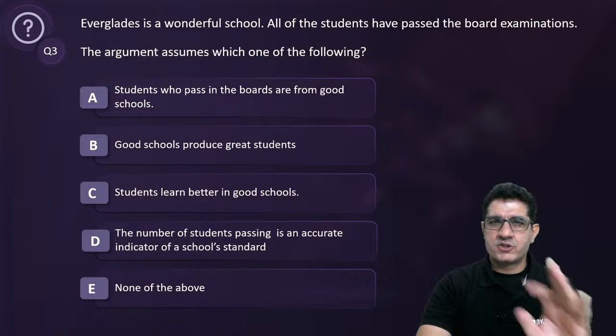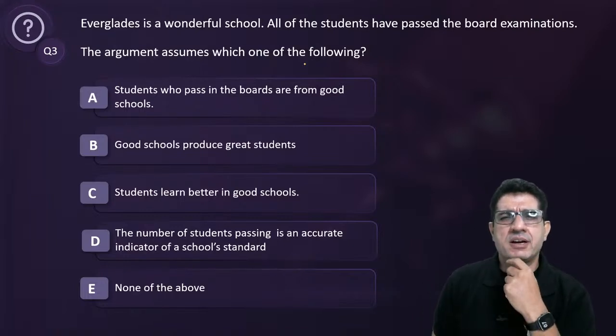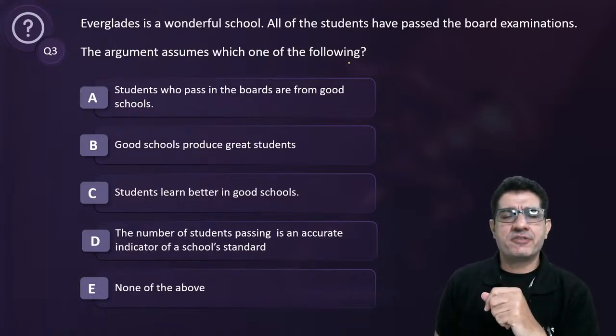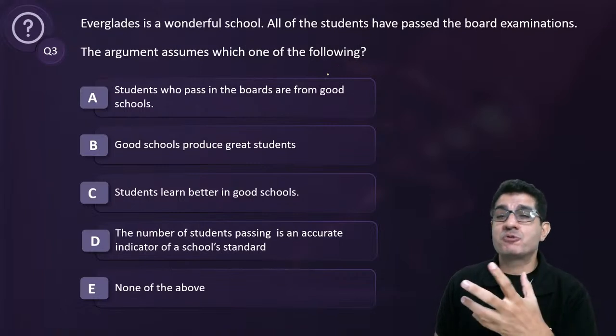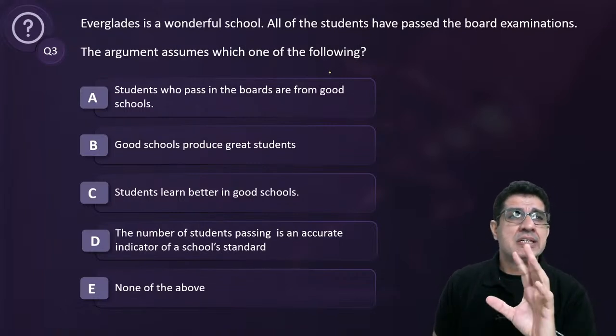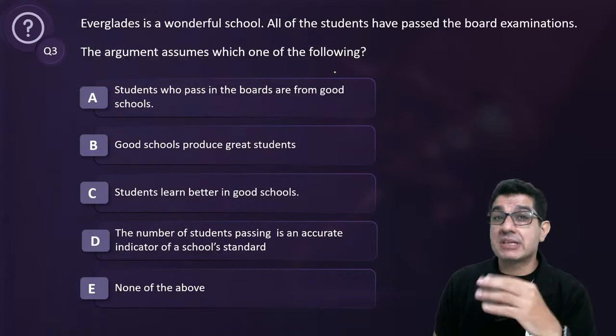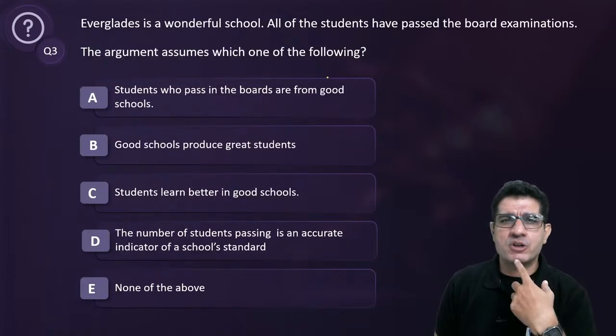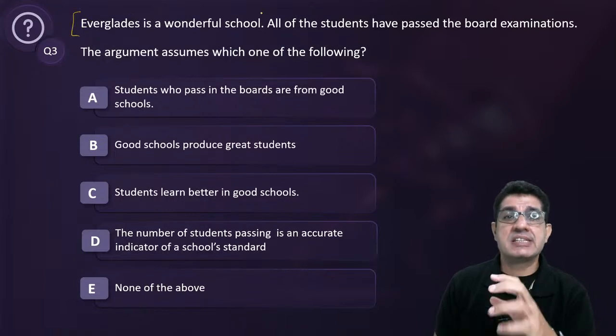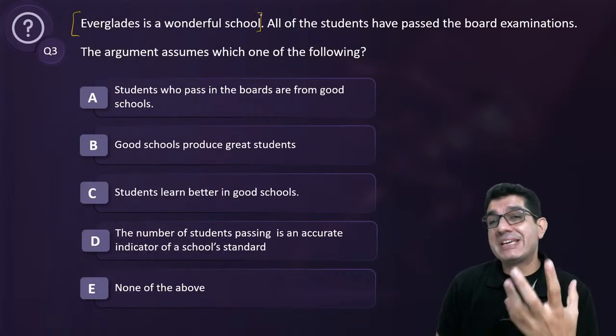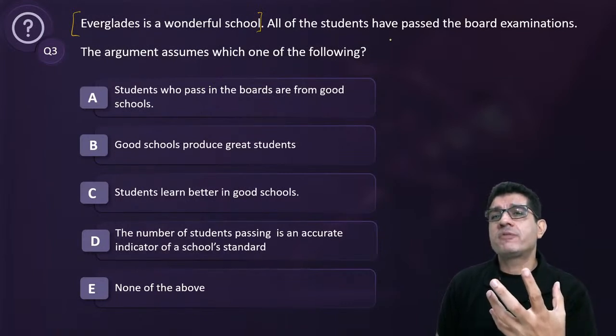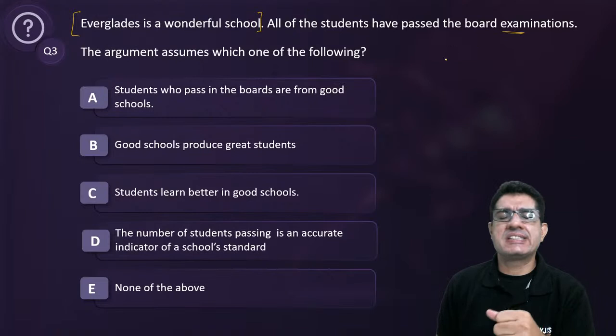Ready? So, typically, in a critical reasoning kind of an assumption question, it is important for us to first and foremost figure out the premises and the conclusion, the reasons and the conclusion given in the argument. So, the conclusion here is that Everglades is a wonderful school. Why? On what basis are we saying this? All of the students have passed the board examinations.